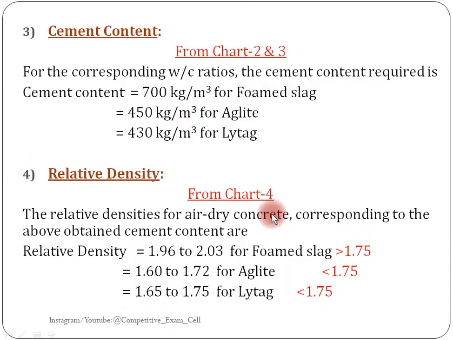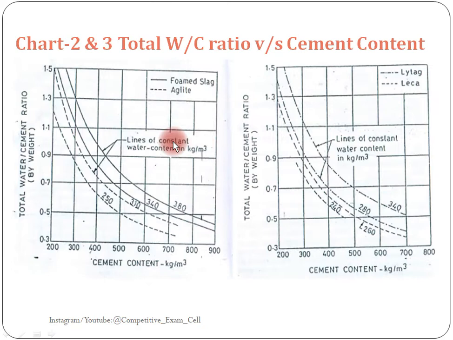Clear? Next step is determination of cement content by using chart 2 and 3. For the corresponding water cement ratio, we already calculated the water cement ratio from chart 1. The cement content required is to be determined. So here chart 2 and chart 3.